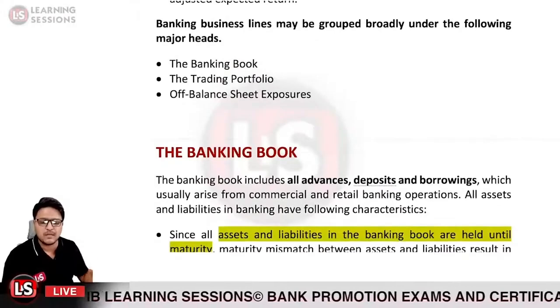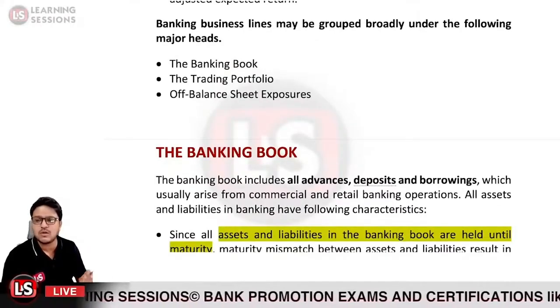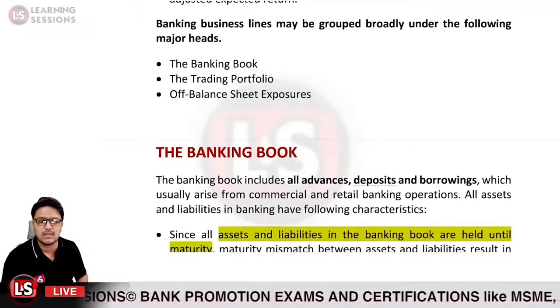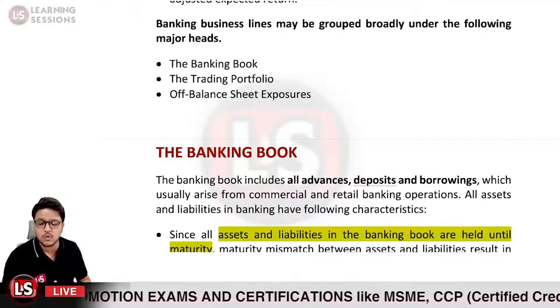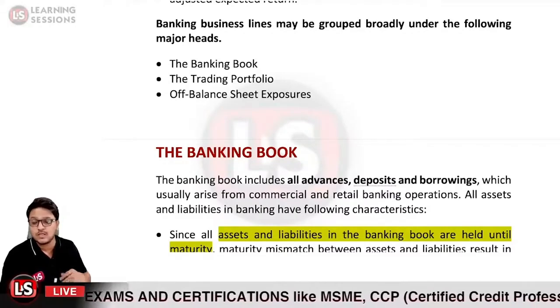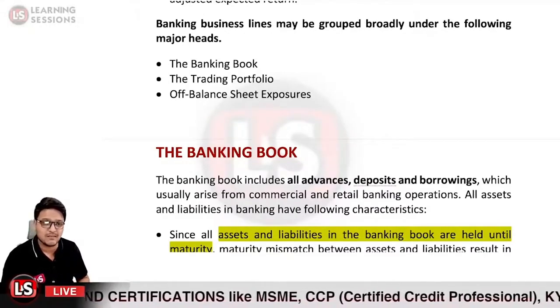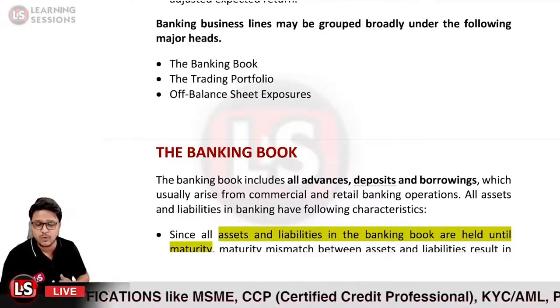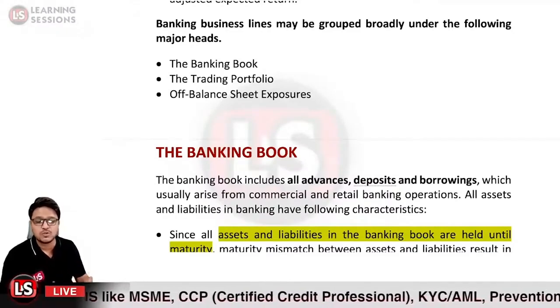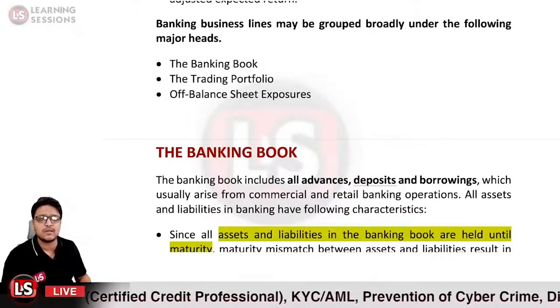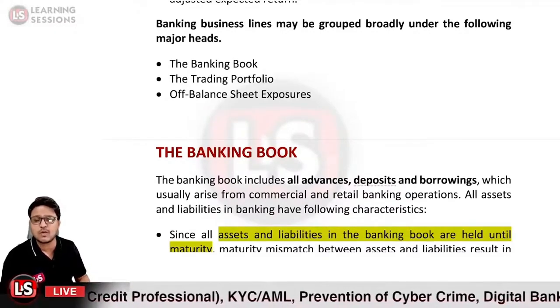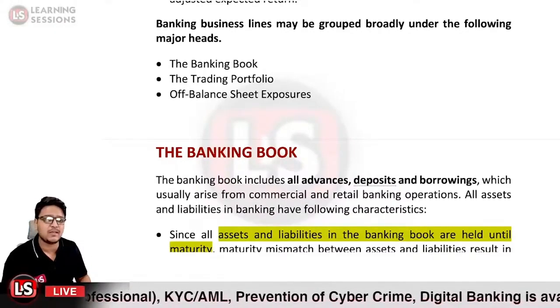The banking book includes all the advances, all the deposits and borrowings. Whatever amounts you have lent out, whatever deposits you have maintained with you, and whatever borrowings you have done so far will be covered under the banking book. Usually these arise from commercial and retail banking operations.